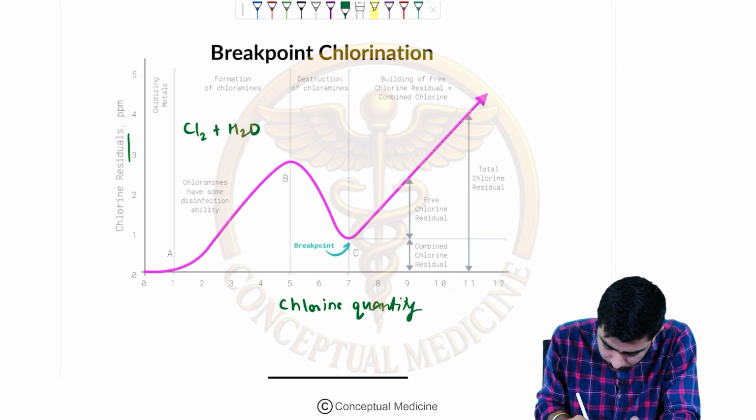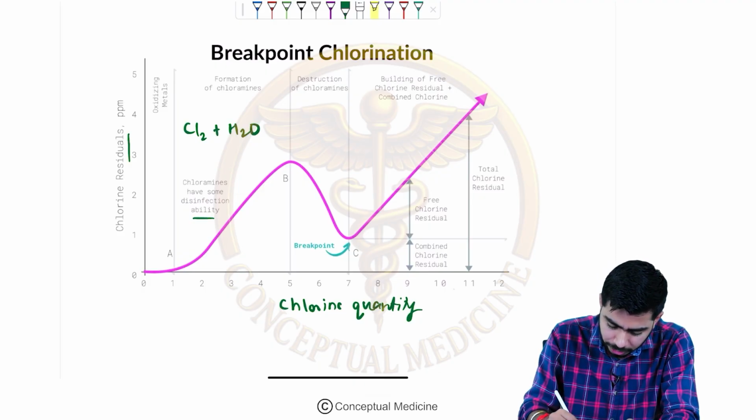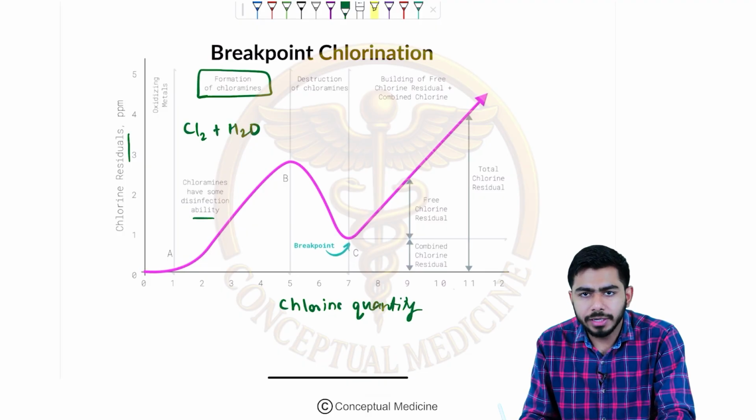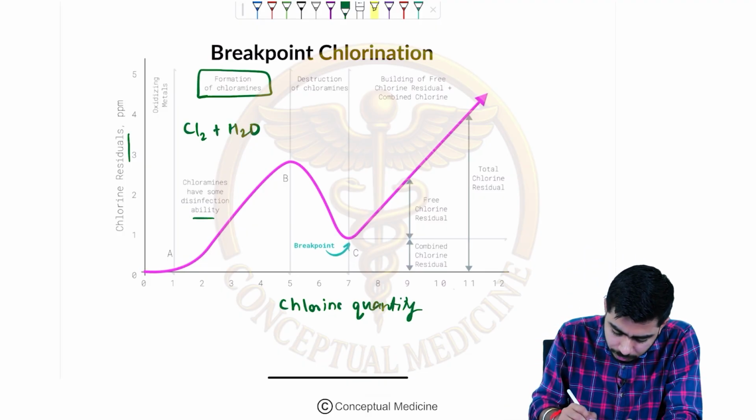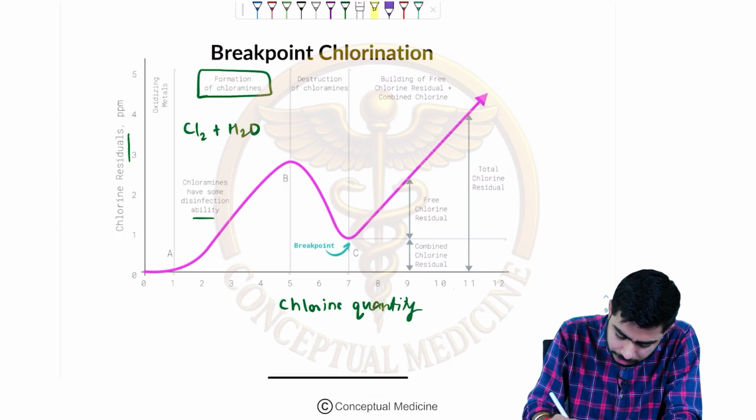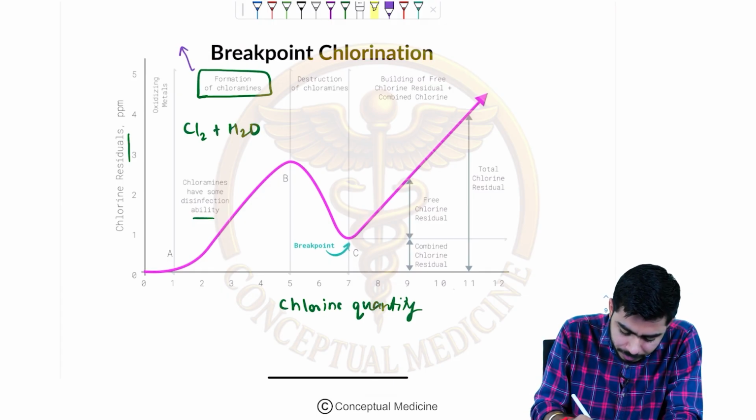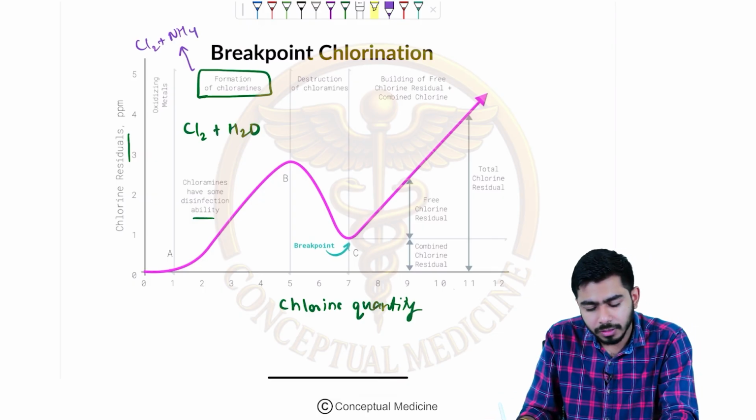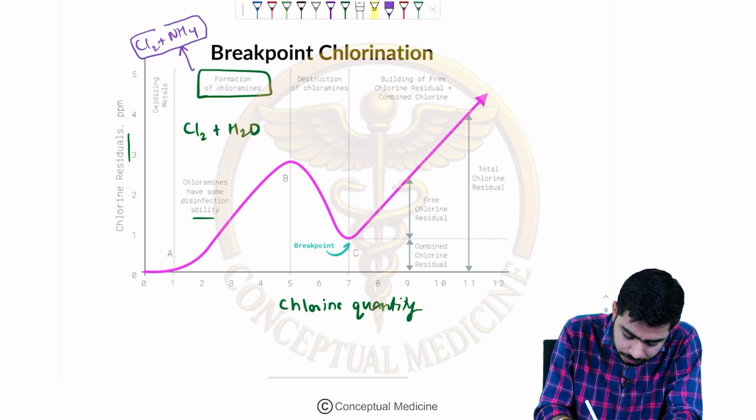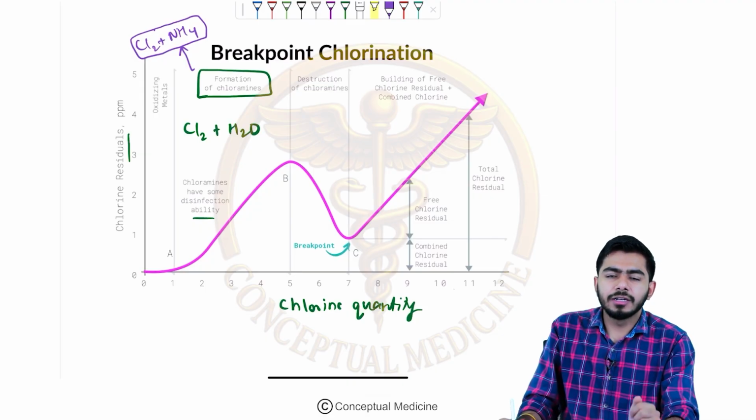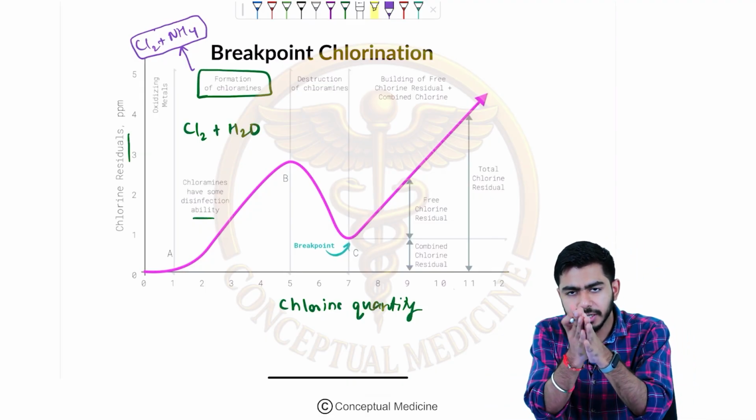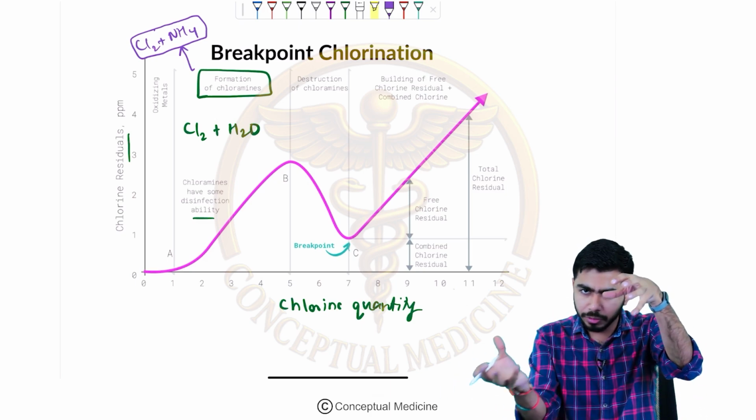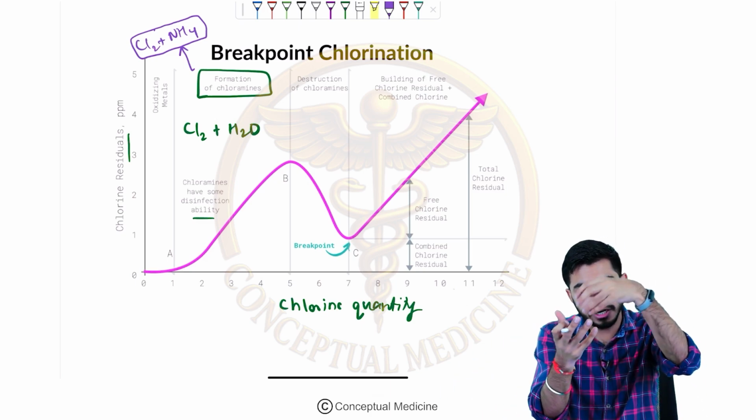Chloramines have some disinfection ability. So at this point there is a formation of chloramines, which simply means the chlorine is binding with the ammonia. Now what will happen after that? Once the chloramines are formed, the chlorine will start destroying them. The chlorine was binding to the ammonia, and now it will start destroying these chloramines.